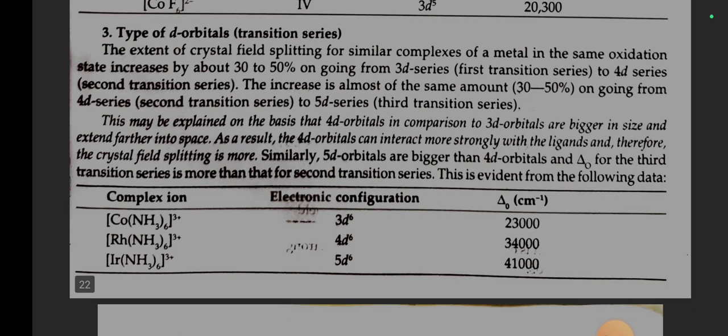Number 3. Types of d orbital transition series. The extent of crystal field splitting for similar complexes of a metal in the same oxidation state increases by about 30 to 50% on going from 3d series to 4d series. The increase is almost of the same amount on going from 4d series to 5d series.